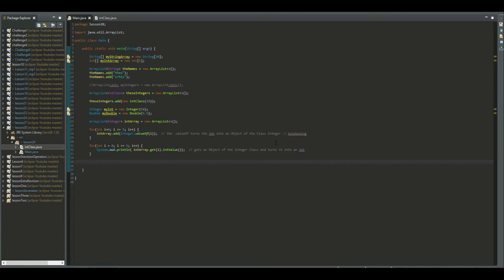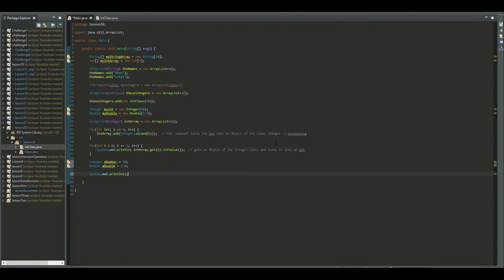But Java makes it even easier for us. We can also write, for example, Integer, a number, and give it a value, or Double, a double, and a number. It's the same.